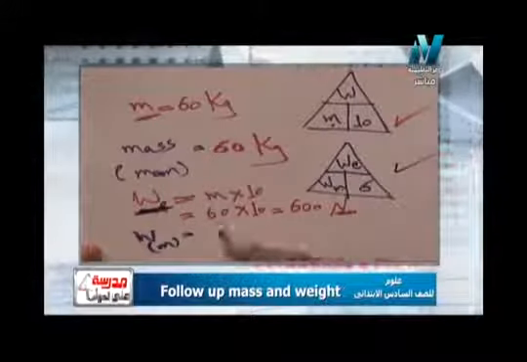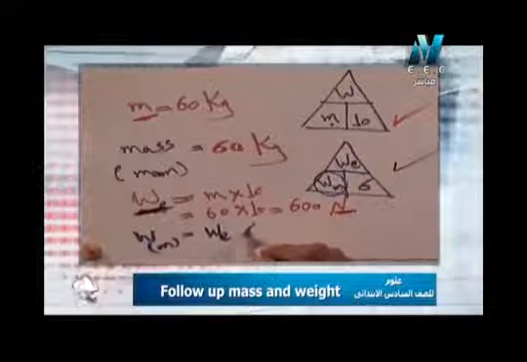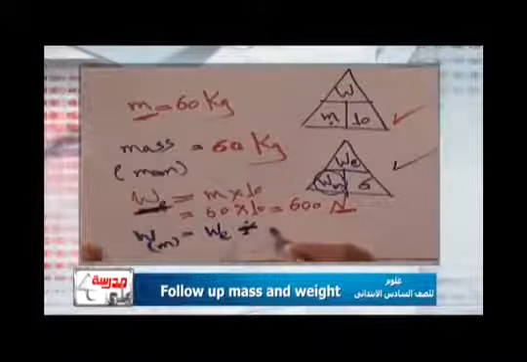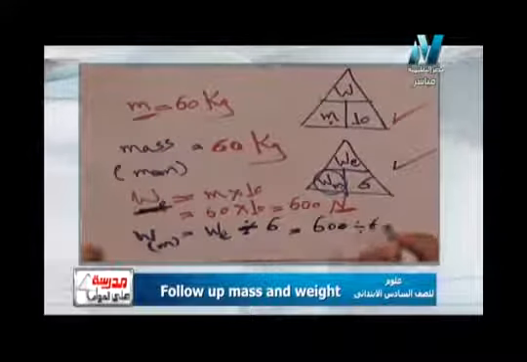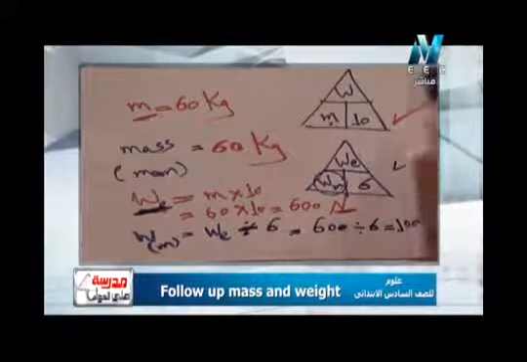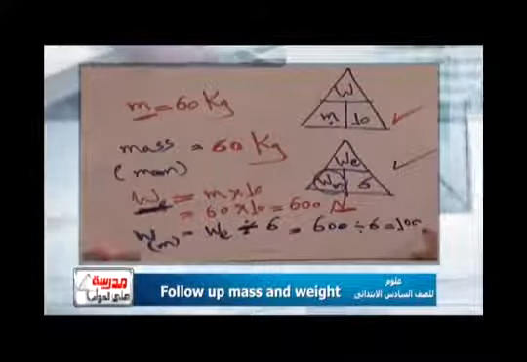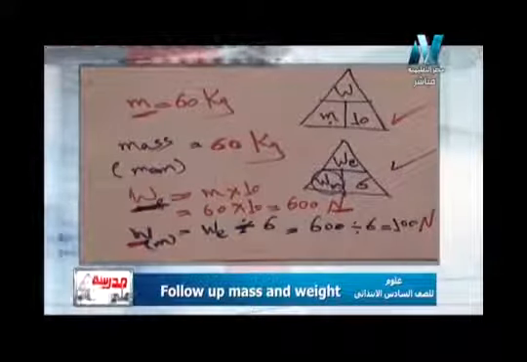Weight on the moon equal what? Equal weight on the earth, but divide, sorry, weight on the earth, divide 6. So equal 600, divide 6 equal 100. 100 what? Also 100 Newton. Why? Because the weight again is measured by what? By Newton. So to solve the problem of the mass and weight, you must use the two laws.